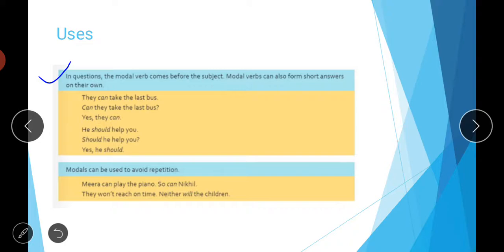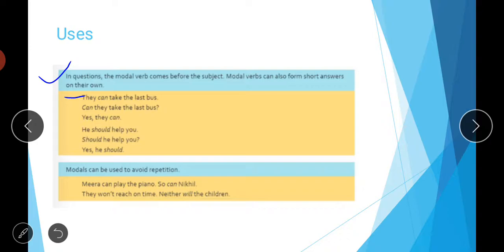So how? See, the first sentence is given: they can take the last bus. If you want to make an interrogative of this sentence, you can simply put the can before they, which is the subject. When your modal comes before a subject, it leads to the formation of a question. So see, can they take the last bus? Like this you can form it, and the answer would be a short answer: yes, they can. Like this you can form questions by putting modal words before the subject, and usually these are short answer questions.